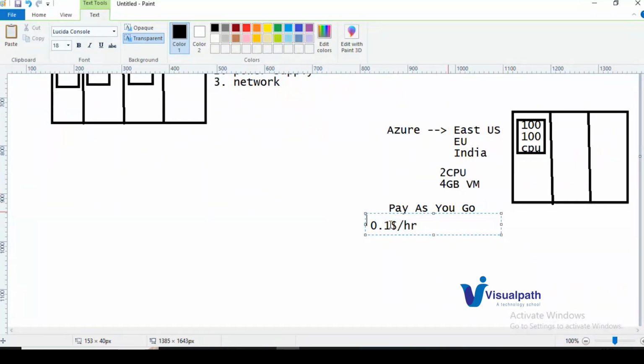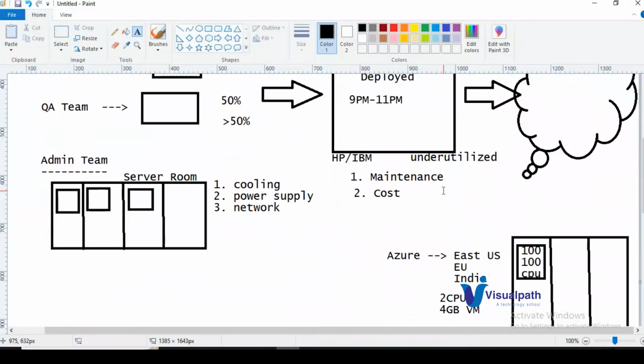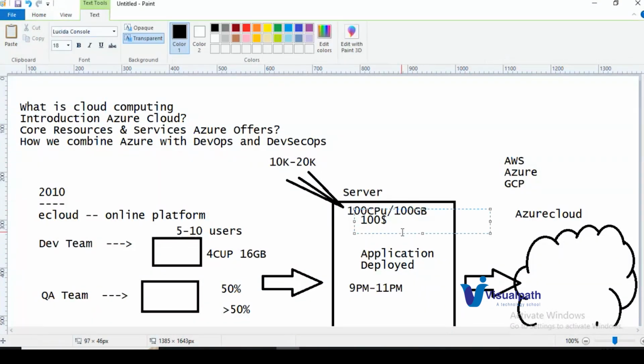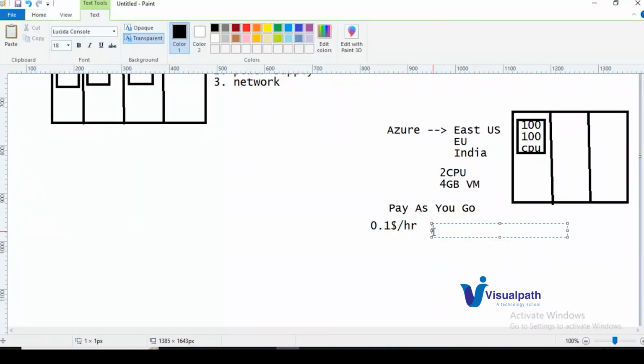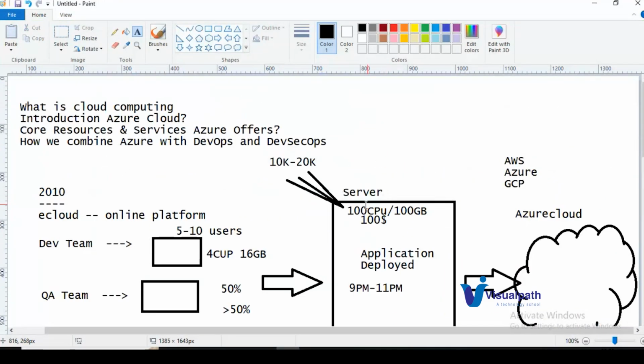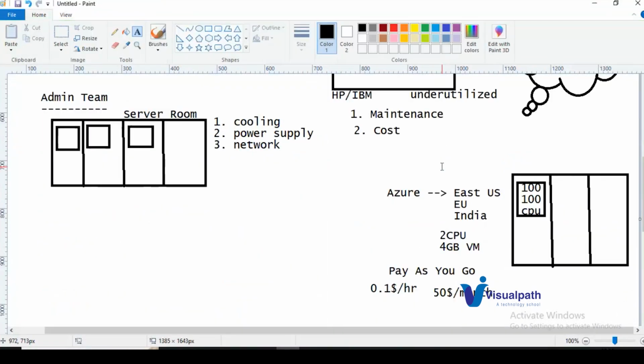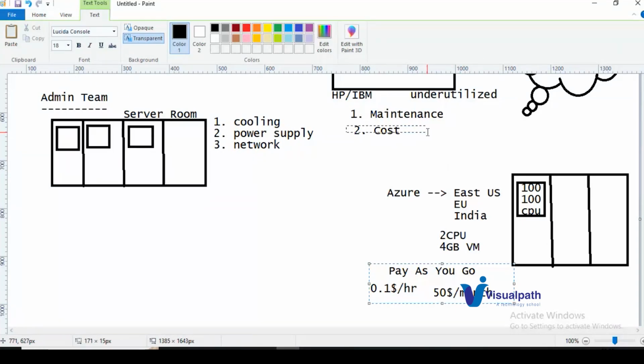Or else if you put $0.5 per hour, it is a maximum of $30 or $60 you will get, which is more than 50% less cost than our server deployments. Let us say you are getting $50 per month, or $20 per month, or $30 per month. When you compare the cost with the server deployments, it is very much less, and we also have the feasibility to scale. So this is how, with a pay-as-you-go model on the cloud, you can also reduce the cost. Also, we can cost optimize the servers.